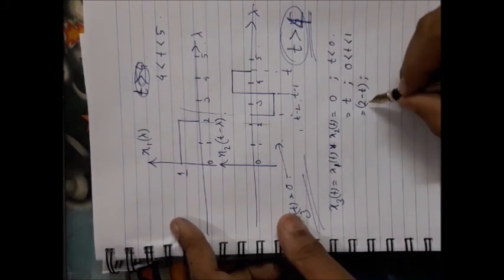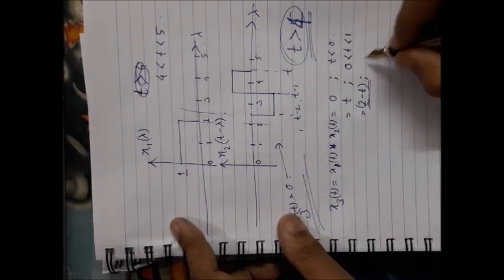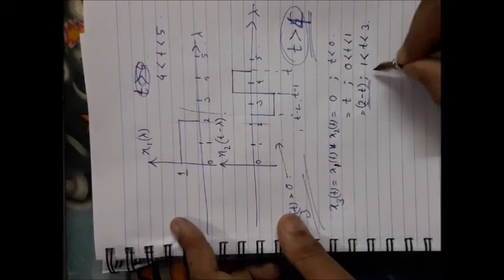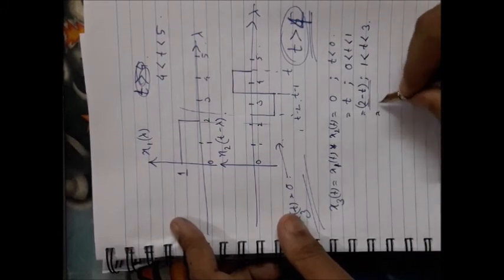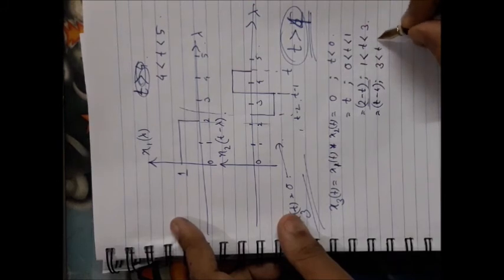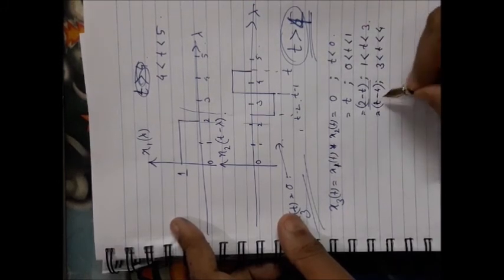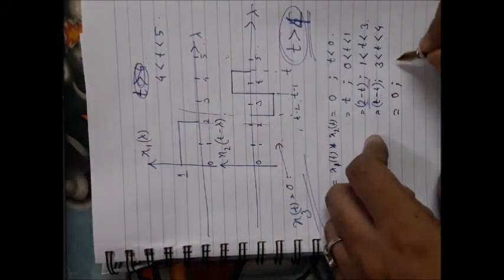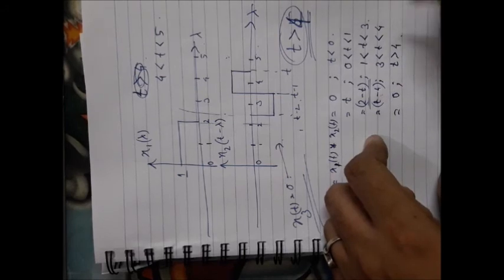You get the same result, so you can combine them and write it as a whole for the range 1 to 3. For the shift of t from 3 to 4, you have this result. And again for t greater than 4 you get 0.